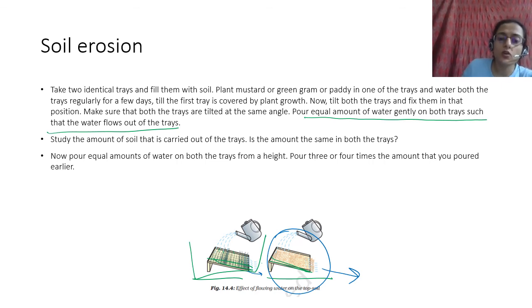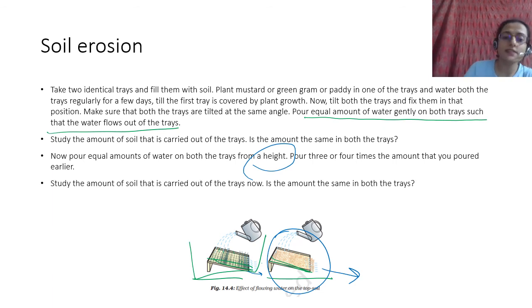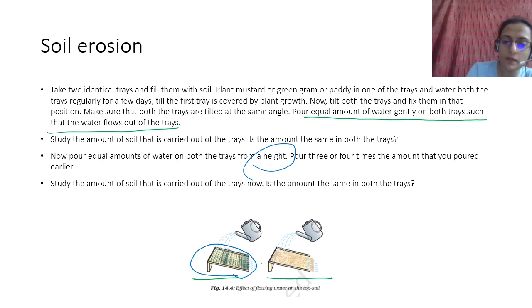Now pour equal amounts of water on both these trays from a height. Why from a height? To see how rain water affects it. Pour 3 or 4 times the amount that you poured earlier. Pour from above, 3 or 4 times. You will again see that the amount of soil carried out of the tray with plants will be much less than the amount of soil that is carried out when there are no plants.